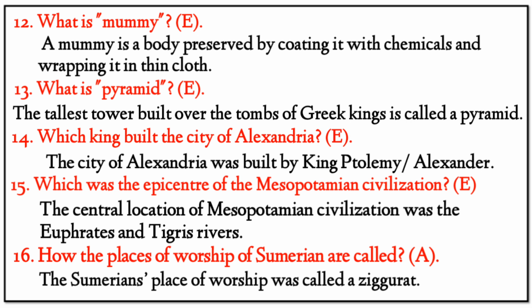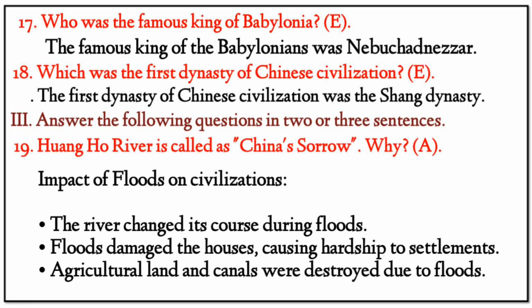15. Which was the epicenter of the Mesopotamian civilization? The central location is the Euphrates and Tigris rivers. 16. How are the places of worship of Sumerians called? Answer: Ziggurat. 17. Who was the famous king of Babylonia? Our answer is Nebuchadnezzar II. 18. Which was the first dynasty of Chinese civilization? Our answer is Shang dynasty.